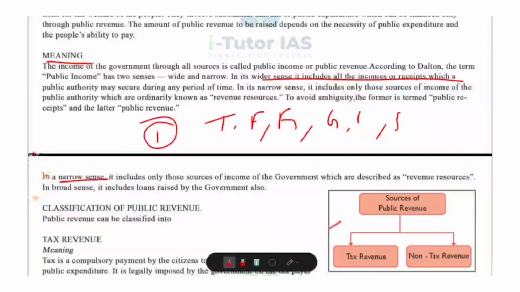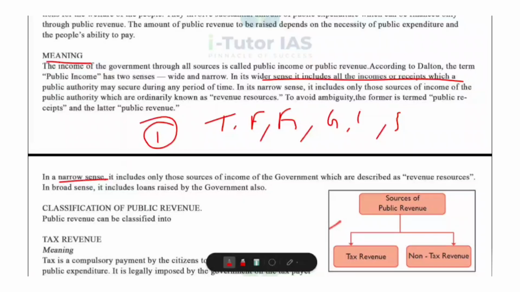And in the broad sense, it is public receipts. In the broad sense, public income includes all the money the government receives. Loans are included here. This is a wider concept. For example, all revenue resources like taxes, fees, fines, etc. Then loans from within the country, loans from foreign countries, borrowings from RBI and sales of government assets are included. So in broader sense, it is revenue income plus loans. Okay, narrow sense, only regular revenue, no loans. Broad sense, it also includes loans.